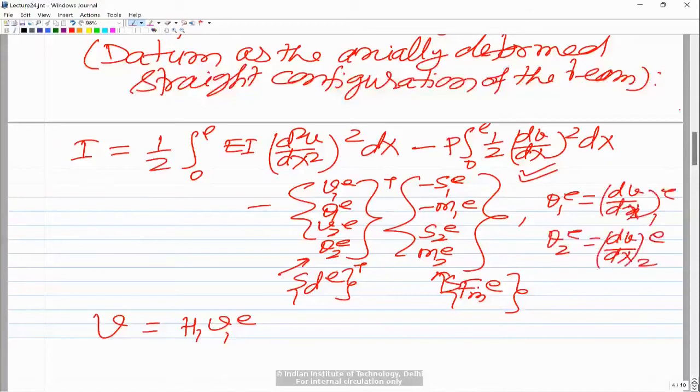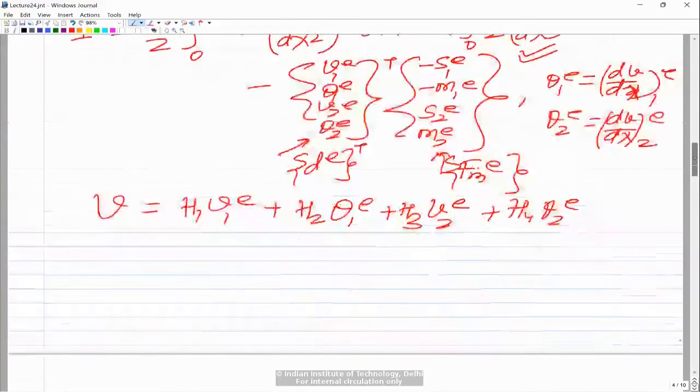So now V is H1 V1E plus H2 theta 1E, plus H3 V2E, and H4 theta 2E. This is the same Hermite interpolation function which we have defined earlier, so I'm not writing that. Somewhere in your notes these are already there. So here the Hi are Hermite interpolation functions.